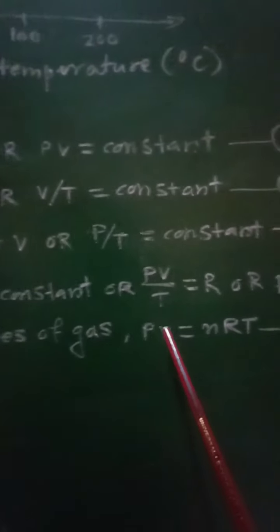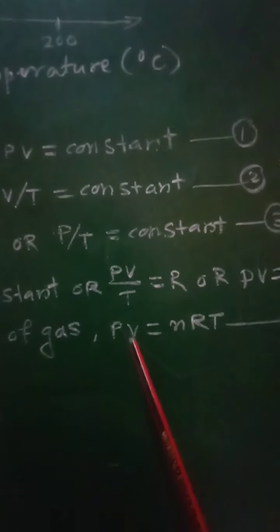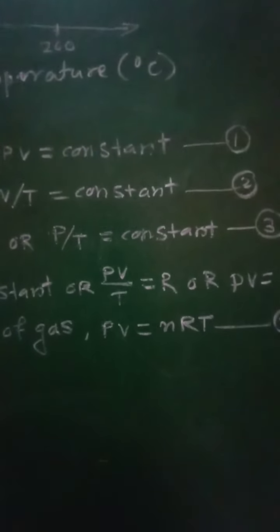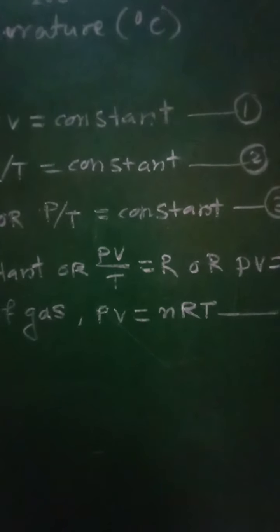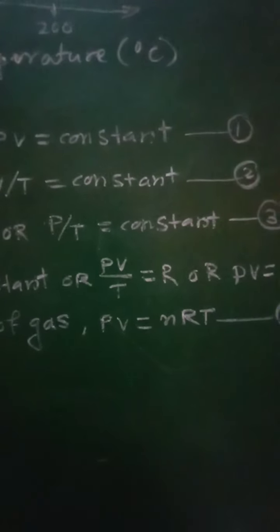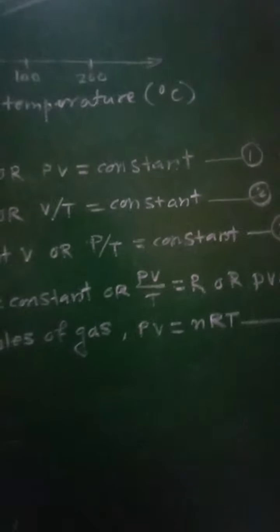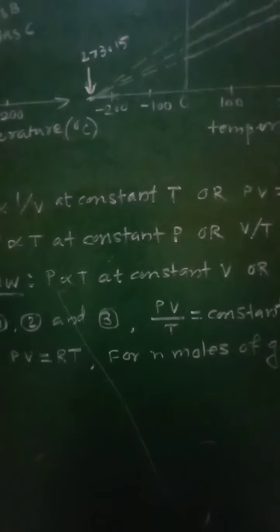Therefore PV is equal to RT for 1 mole of gas and PV is equal to nRT for n moles of gas. These equations represent the ideal gas equation. So this was regarding the ideal gas equation.